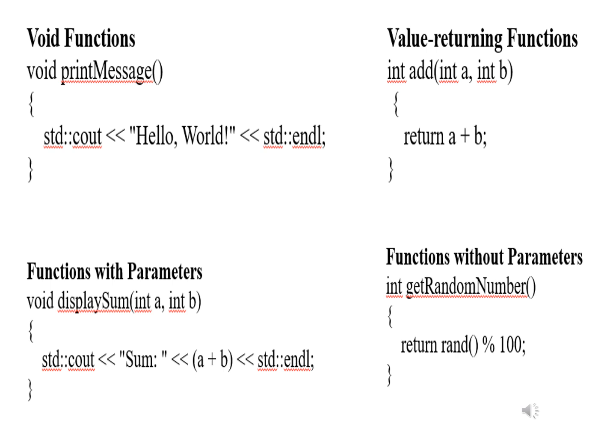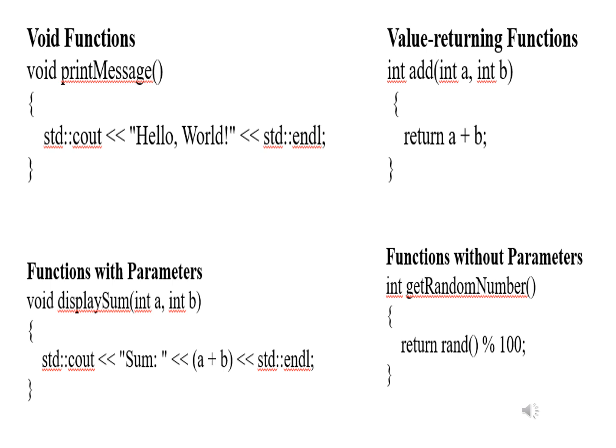Value returning functions: int add(int a, int b), curly bracket is open, return a plus b, close the bracket. Here you can observe this add is a function name which is returning the value of a plus b, which is of integer type, and it is also accepting two parameters, that is a and b. Hence it is called a function which is accepting parameters and returning a value.